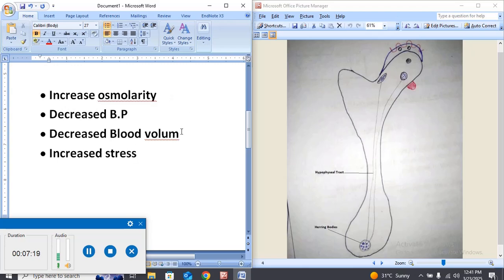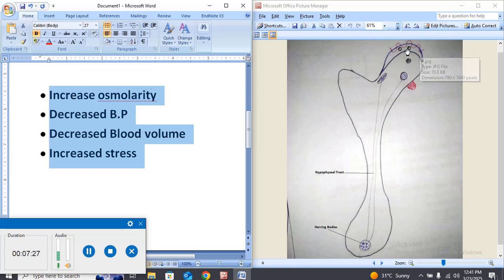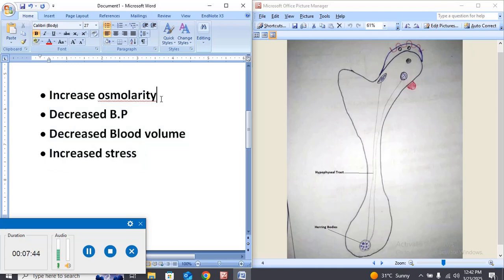These four basic factors are responsible for the stimulation of the lamina terminalis, for the stimulation of these two organs, the organum vasculosum and the subfornical organ.